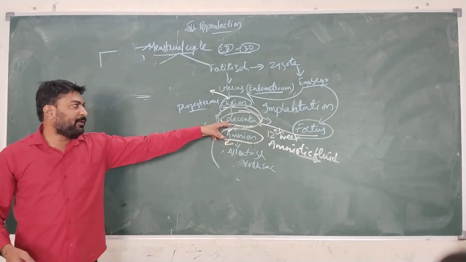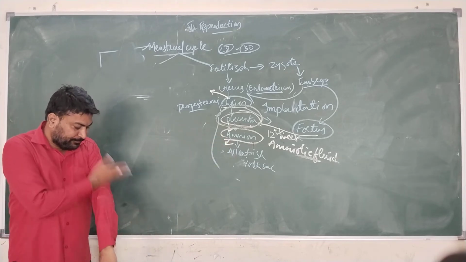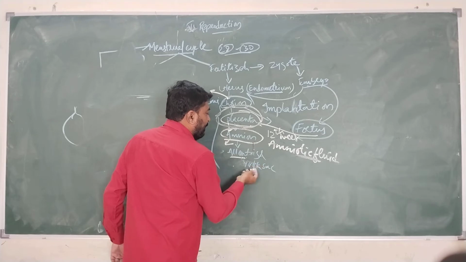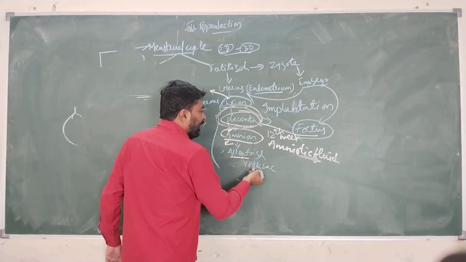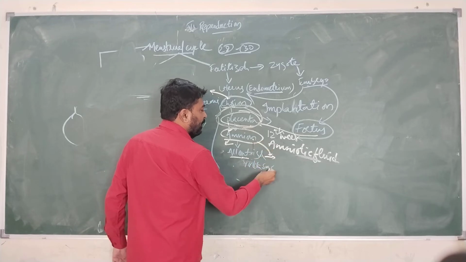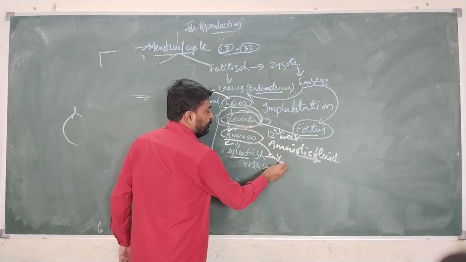So this will be developed once the placenta is developed, and then allantois will be developed, and this allantois will be formed from the projections which are coming from the yolk sac.